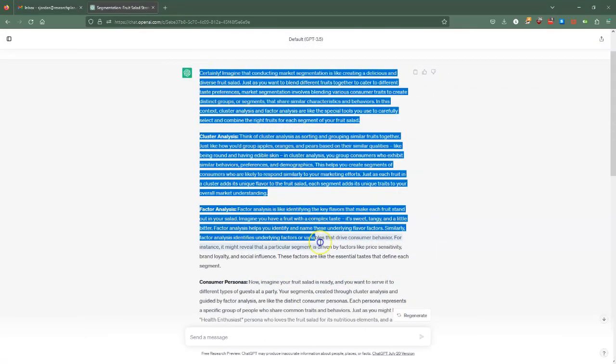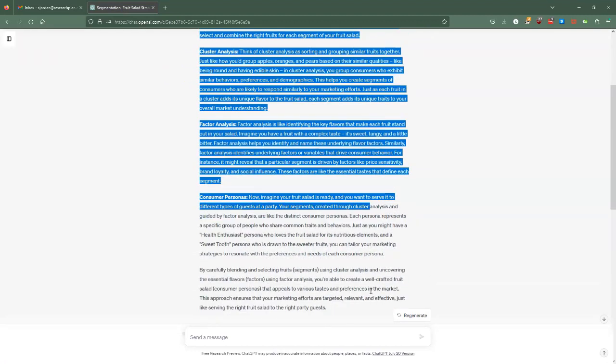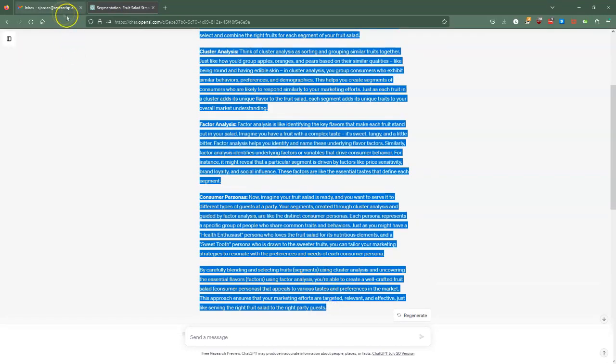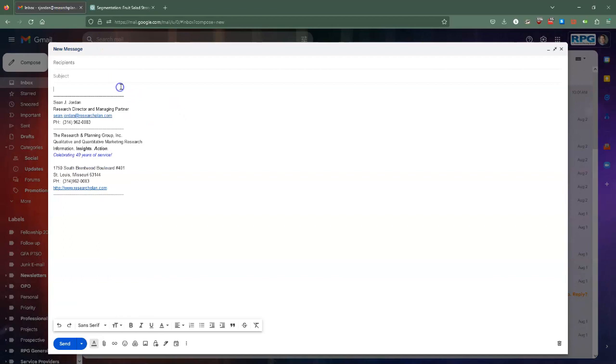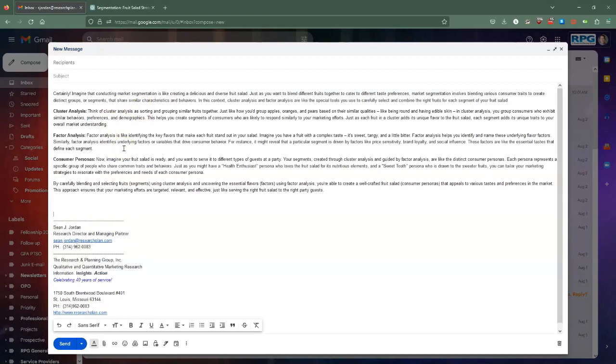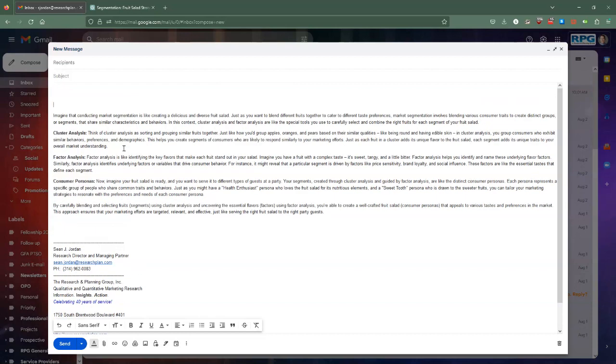And this is something that I could take and just copy and paste into an email, tweak up a little bit, and send to a client if I needed to give them a quick explanation on something. But one thing that I would do, and this is something that I really encourage you to do as well, is I would tell them that I ran this through an AI generator to help me make it more readable. And a couple of reasons for that.